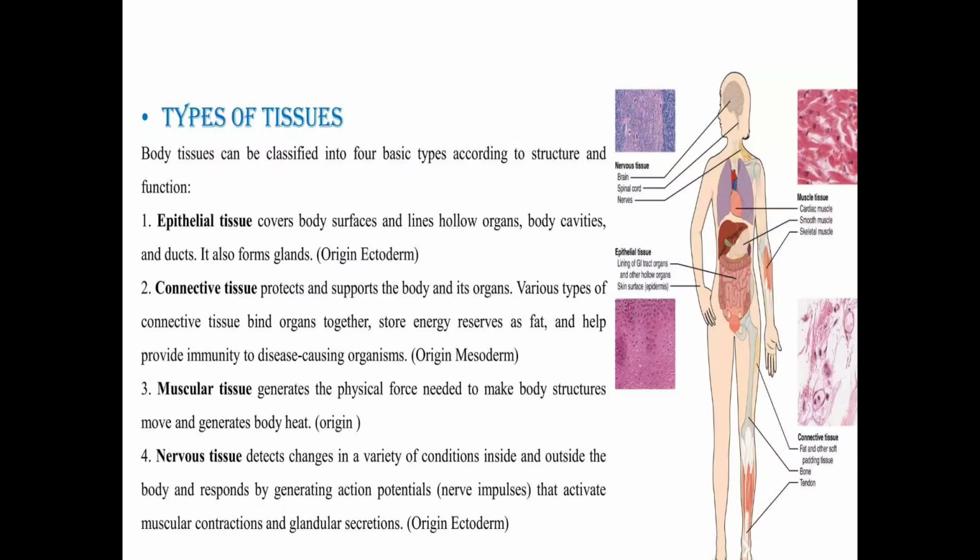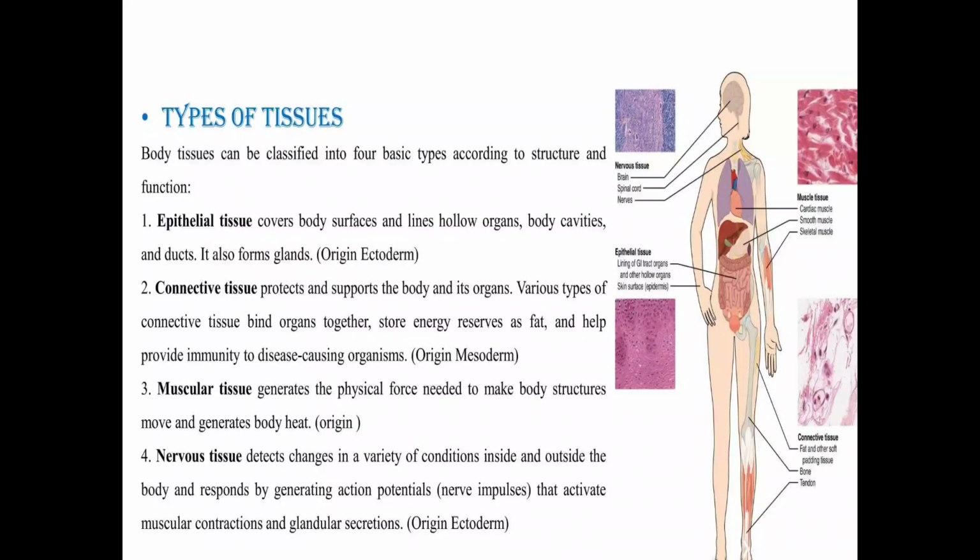Next one is nervous tissue. Nervous tissue detects changes in a variety of conditions inside and outside of the body, and responds by generating action potentials that activate muscle contraction and glandular secretions.